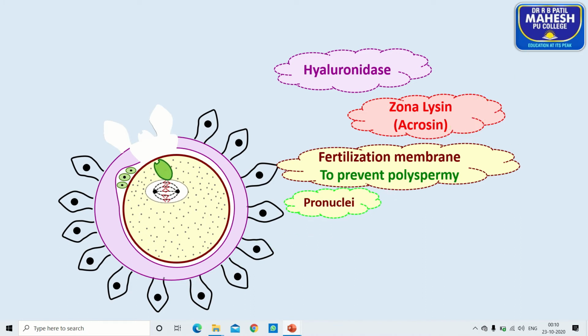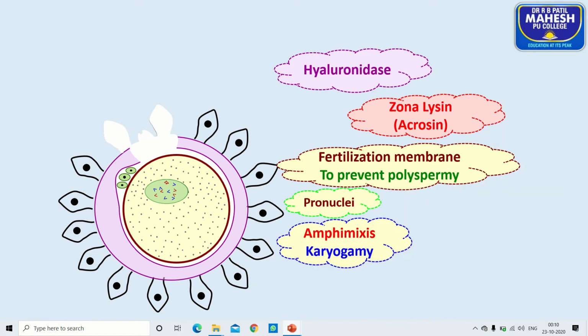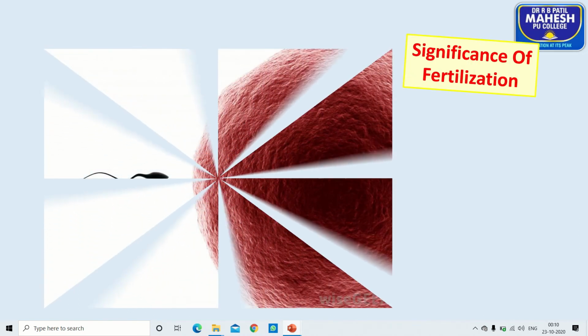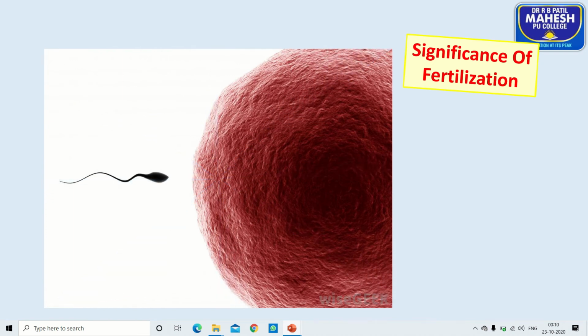The male pronucleus moves towards the female pronucleus. As a result, both the male and female pronuclei fuse to form a diploid zygote, and this process we call amphimixis or karyogamy, or we say a woman has conceived. Is that it? Then move on to the next part, the significance of fertilization.